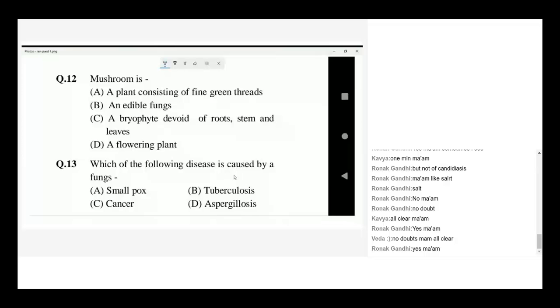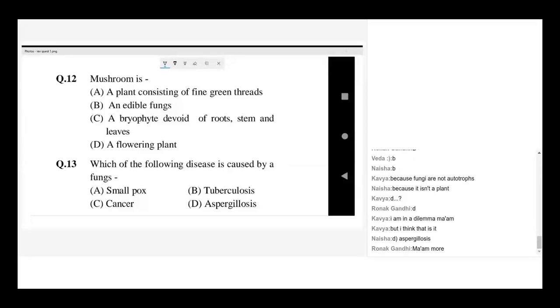Here, the first question, given as question 12, try to answer it. Because mushrooms are not plants, they are a different category of microorganisms. So it can't be A. Fantastic. Go for the next question. Be confident. It's D. Absolutely, it's D. Smallpox is caused by a virus. Cancer cannot be caused by fungus. Tuberculosis is caused by bacteria. So Aspergillus.